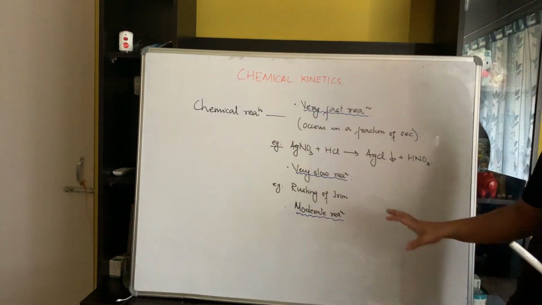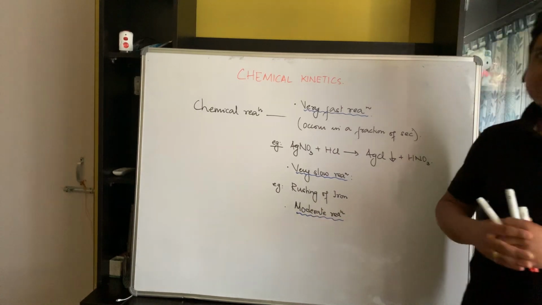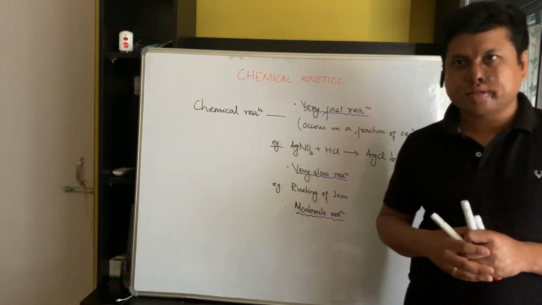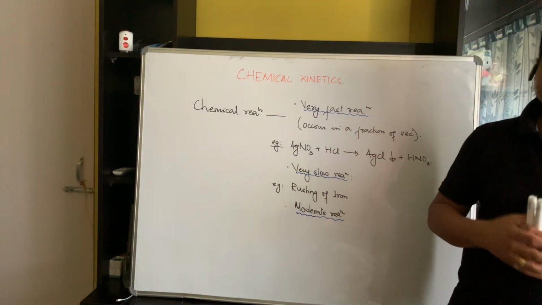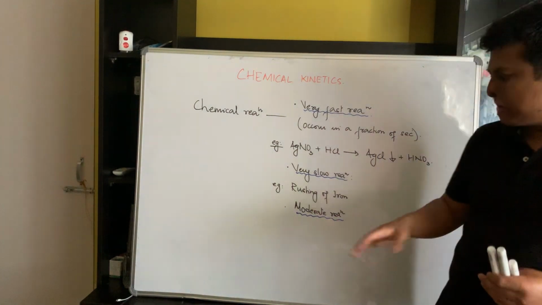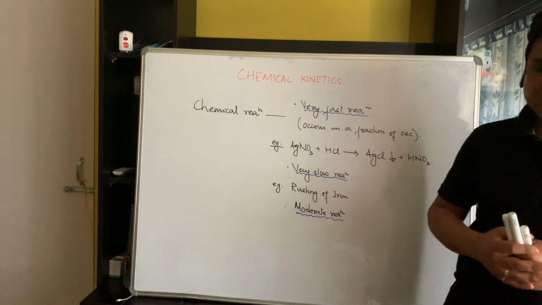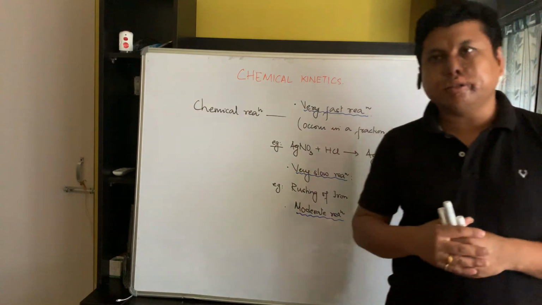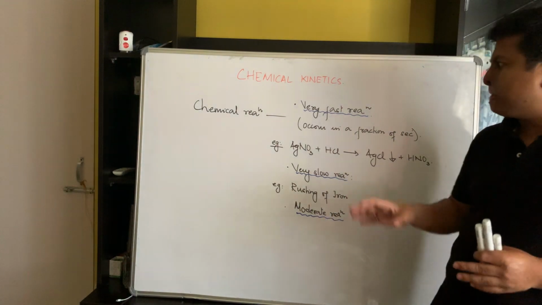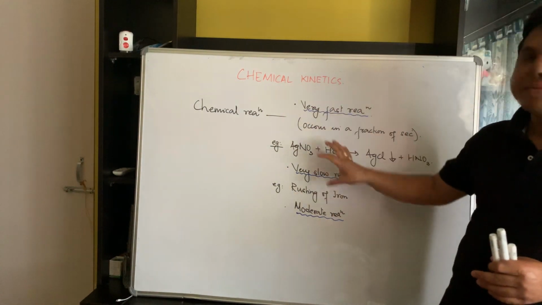Most of the reactions we know come under this category, for example hydrolysis of sucrose and many other organic and inorganic reactions. This is just an overview of the types of reactions based upon the time taken.